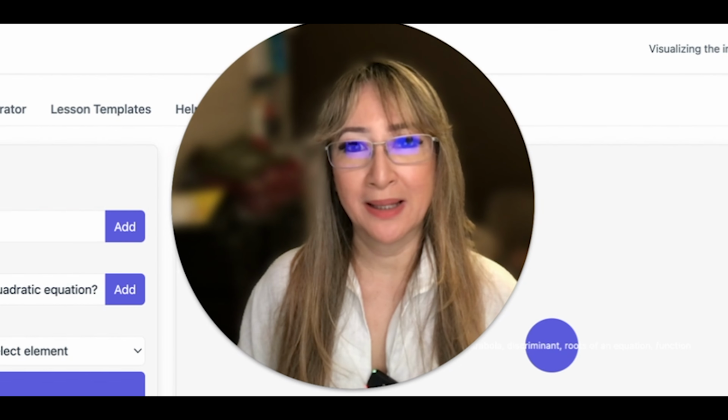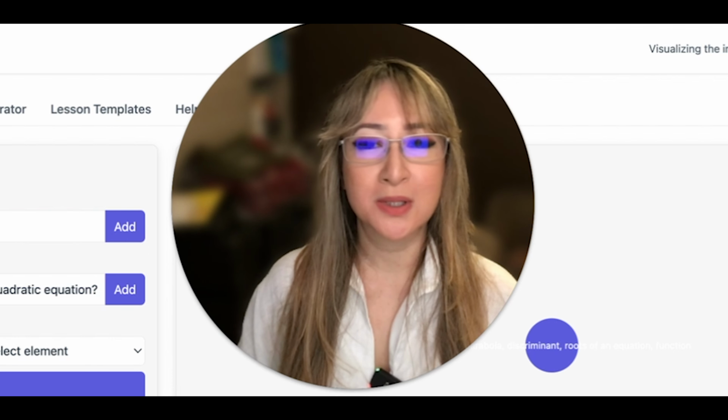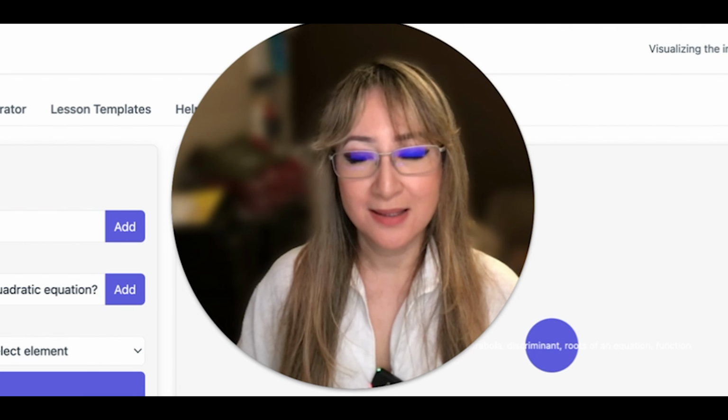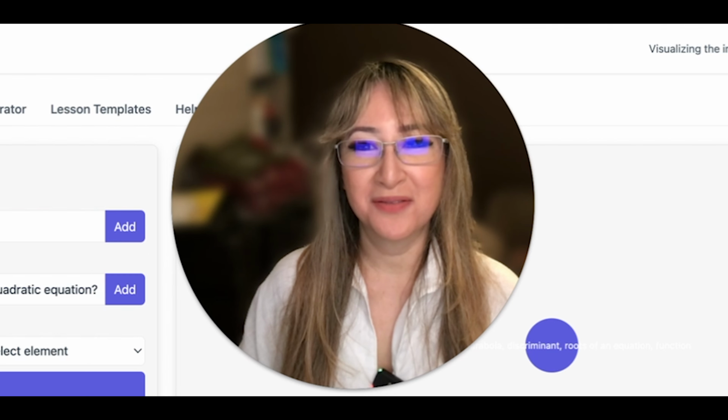Okay, that was just me playing around with the AI question generator and looking at the lesson templates, which it looks like I have to improve. Next time, I'm going to look at the concept map and see how effective that is.